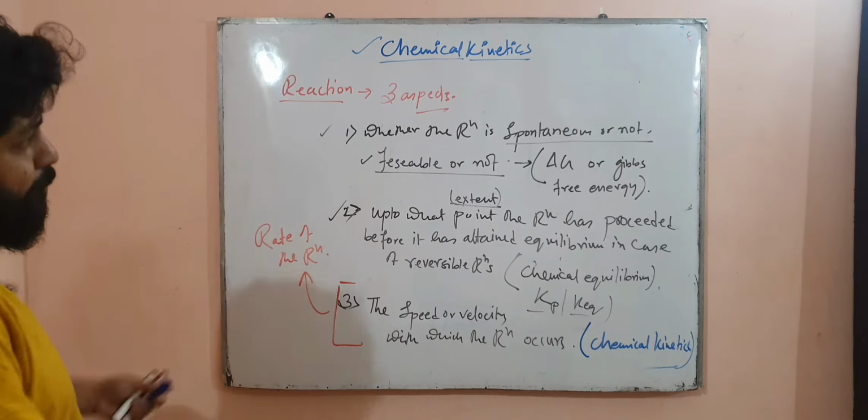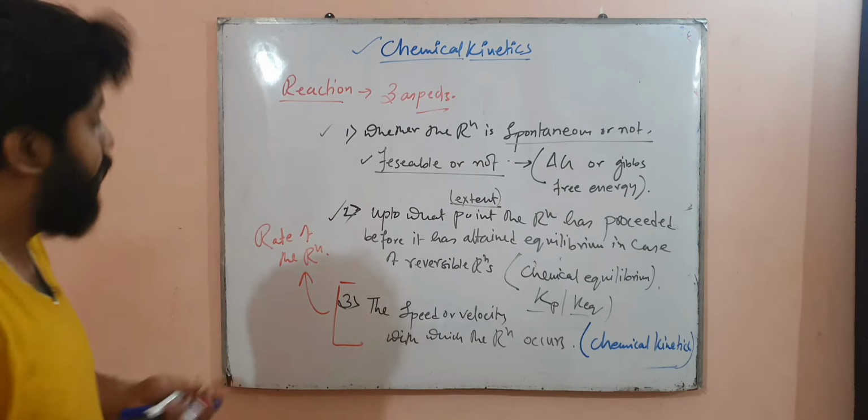So we ought to define what chemical kinetics is.